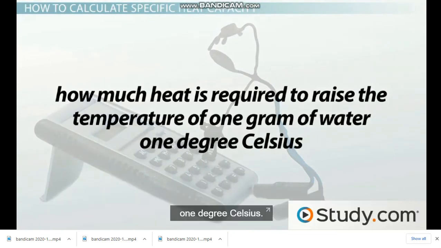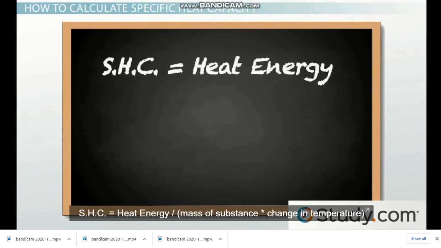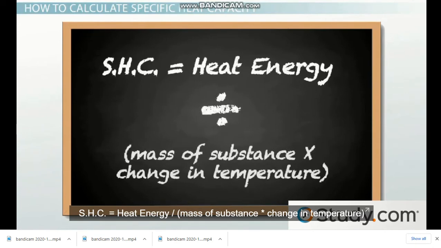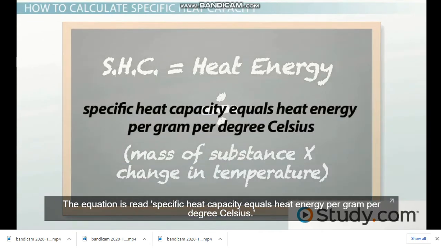1 degree Celsius. The equation for specific heat is as follows. Specific heat capacity equals heat energy divided by the product of the mass of the substance multiplied by the change in temperature. The equation is read specific heat capacity equals heat energy per gram per degree Celsius.